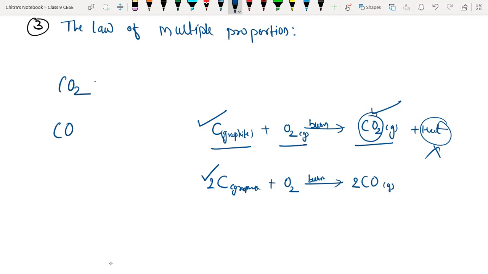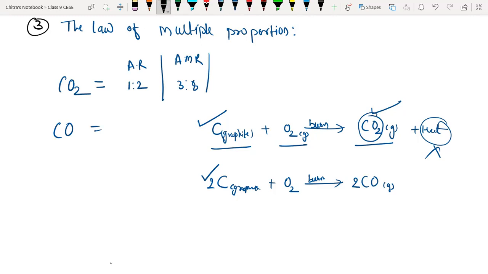Here the atomic ratio of carbon and oxygen is 1:2, and the atomic mass ratio is 3:8.